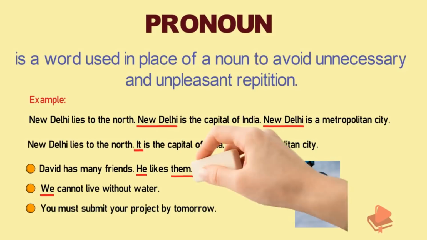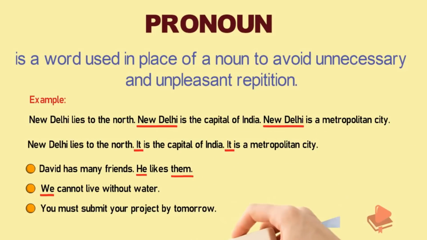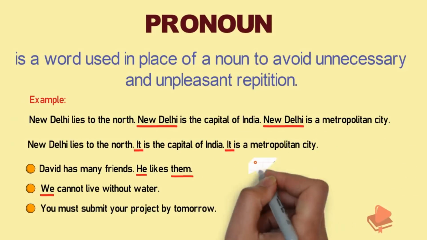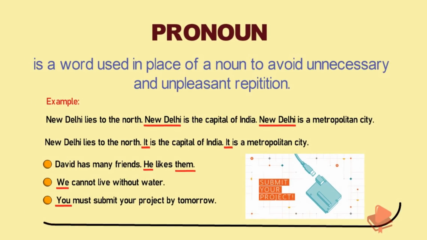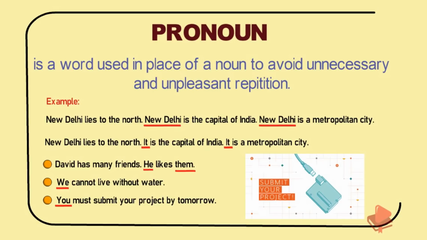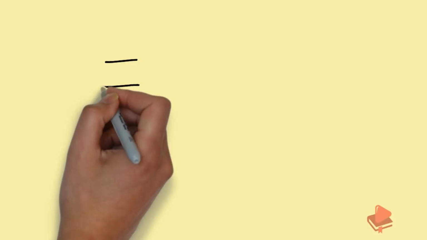In this given sentence, you is the pronoun which describes the person, informing that he has to submit his project by tomorrow. So, a pronoun is a word used in place of a noun to avoid unnecessary and unpleasant repetition.